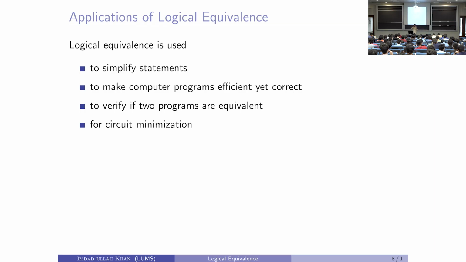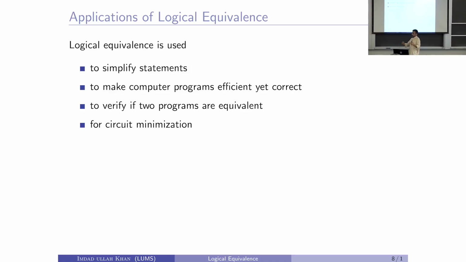So here is a computer program with a very elaborate if condition. Maybe you can simplify it. Instead of writing 3 lines of code, maybe you can condense it into 2 lines of code. It will help in testing, it will help in identifying errors, it will make the programming easy, it will save you time perhaps, right? Most importantly, it's used for what's called circuit minimization.